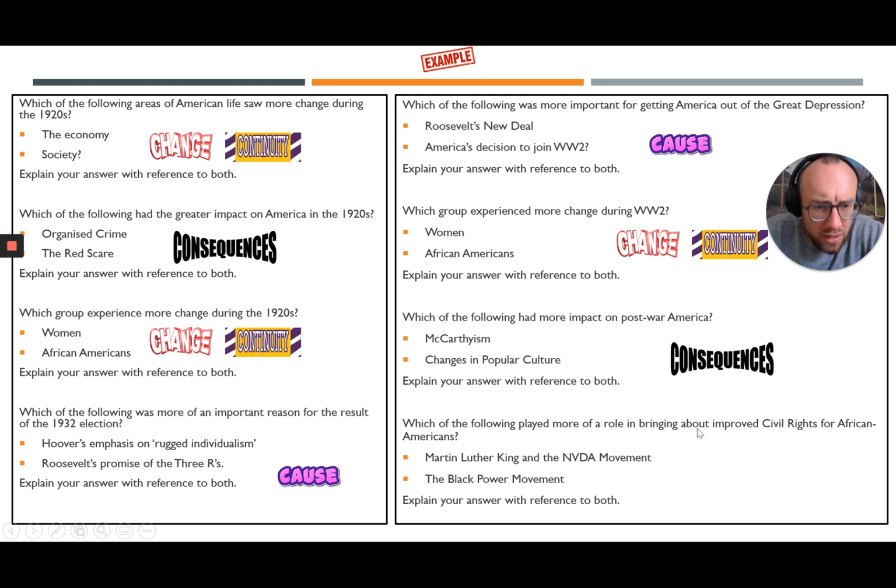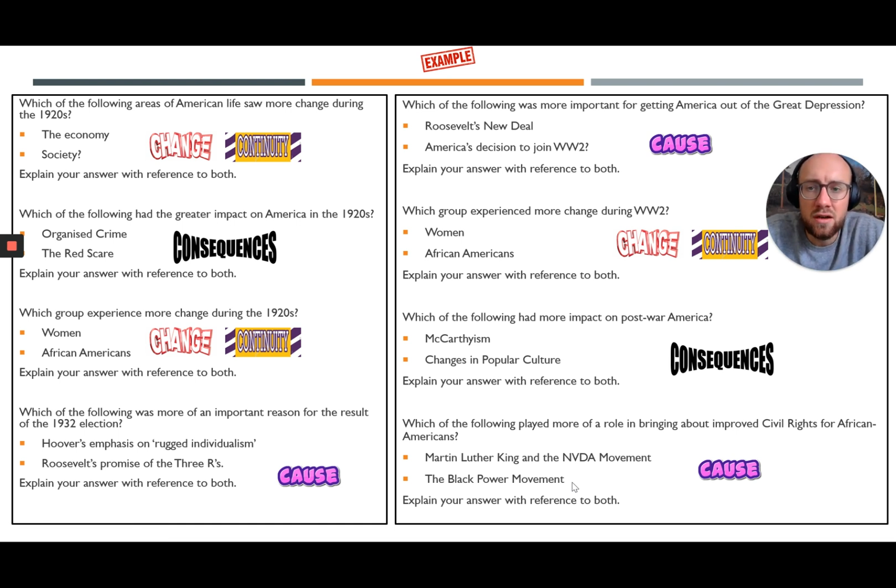Now, a role in bringing about: if you think about it carefully, this is language which implies that this question is about cause. Which one of these things caused the civil rights movement to progress more? Was it the non-violent movement of Martin Luther King, or was it the violent Black Power movement? Explain your answer with reference to both.